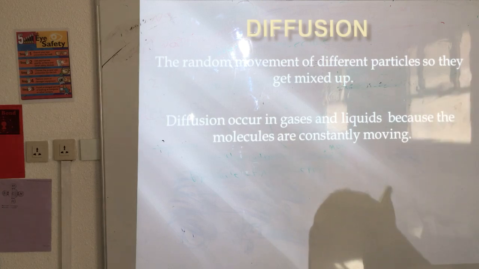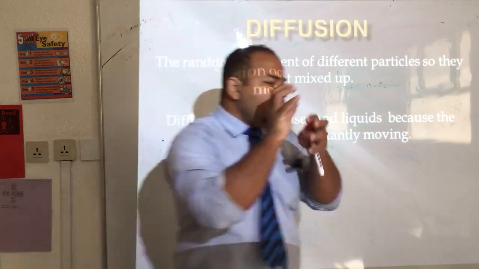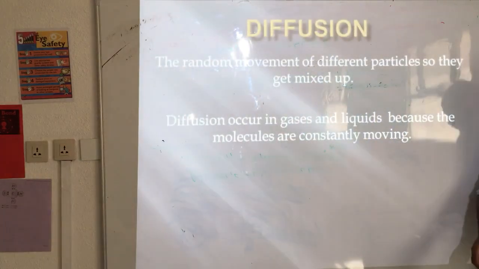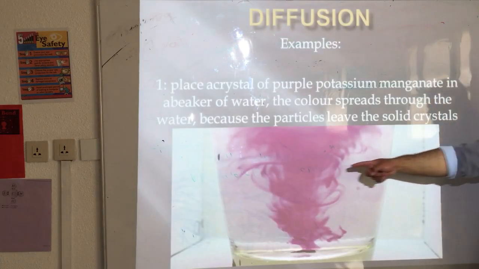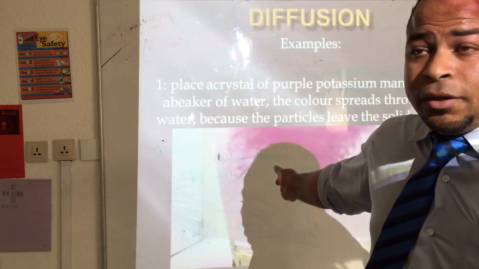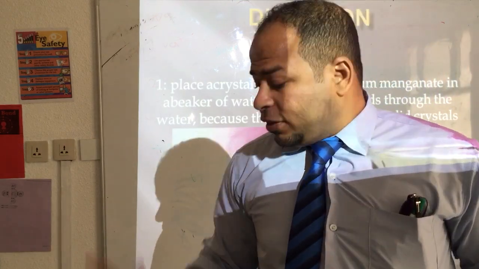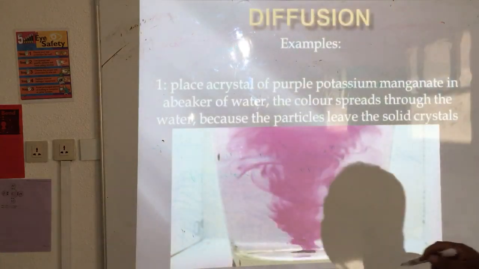Diffusion occurs in gases and liquids. Why? Because the molecules are constantly moving, in random motion. I should bring this card, but I forgot. But at least to see this picture, it will show you.